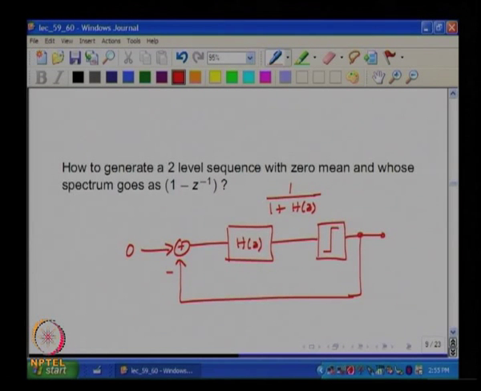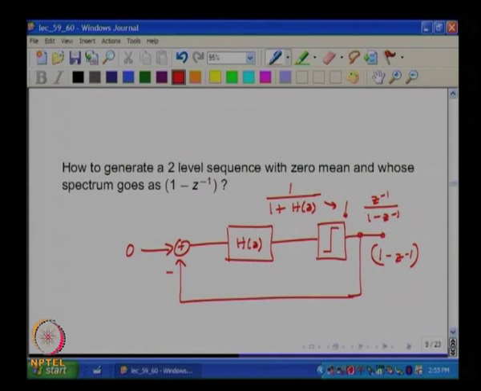Is that clear? So, if h of z is z inverse by 1 minus z inverse, then the spectrum at the output will be 1 minus z inverse times some quantization error.